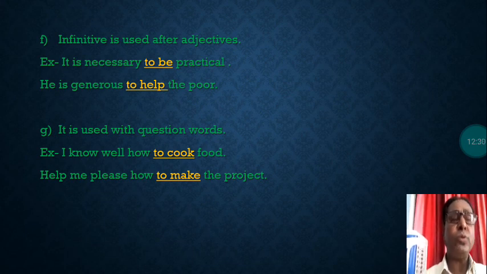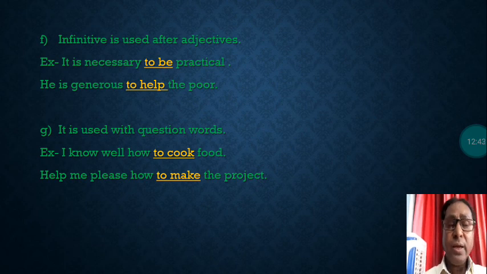The sentence that you see: he doesn't know where to keep the bottle. Where to keep the bottle. Here is the question word, where, and then where to keep the bottle. To keep. So these are the different uses.